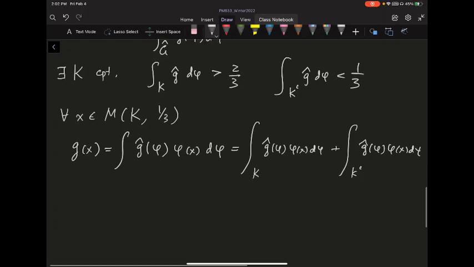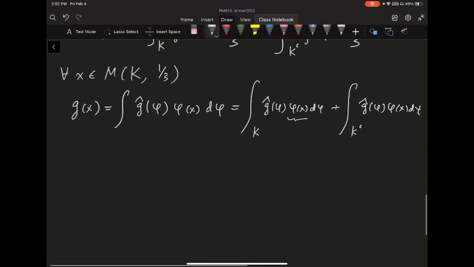All right, on the K, you see that this phi of x, well, the real value of this, because x is going to be close enough to 1. That's essentially what the set M tells you. So let me just remind you, |phi(x) - 1| is less than 1/3. So we know that the real part of this is going to be greater than 2/3. It's close enough to 1.